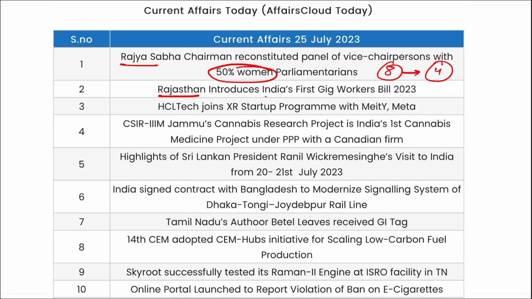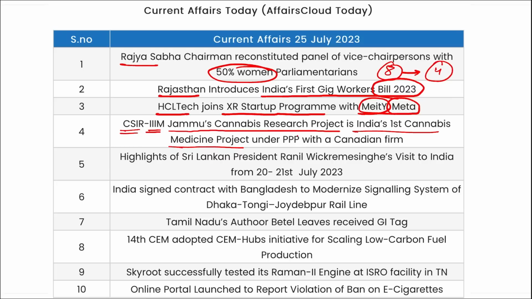Then Rajasthan introduces India's first gig workers bill 2023. HCL Tech joins XR startup program with MEITY and Meta. CSIR IIIM Jammu's first cannabis research project is India's first cannabis medicine project under PPP with a Canadian firm. This is the first institute that got the certification for this cannabis medicine project.